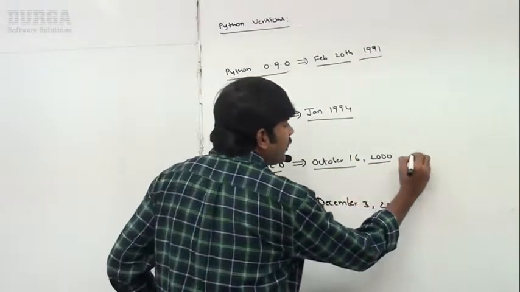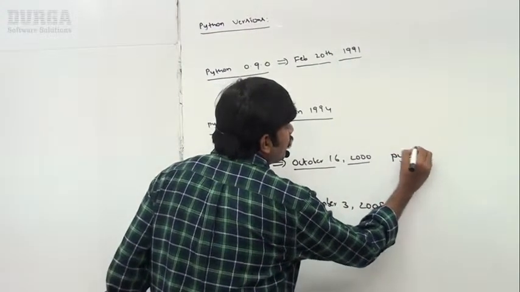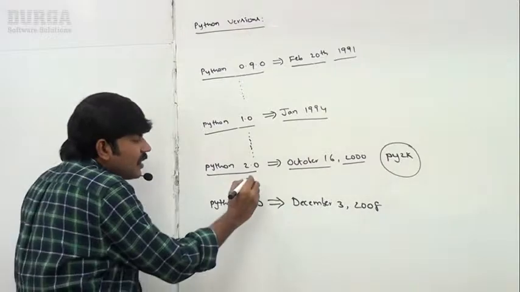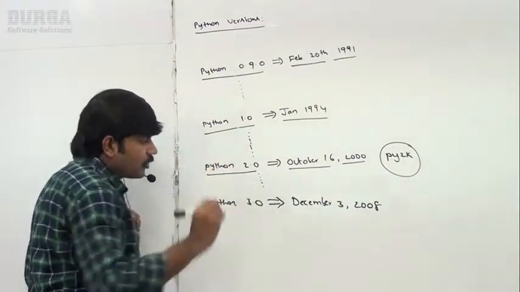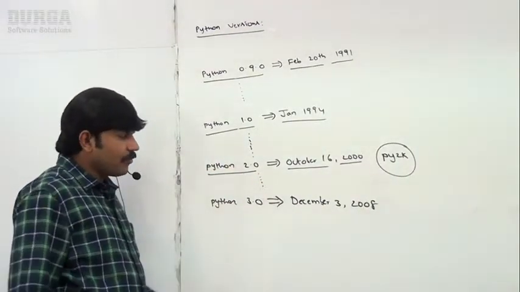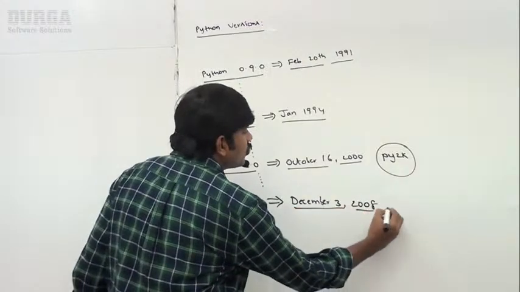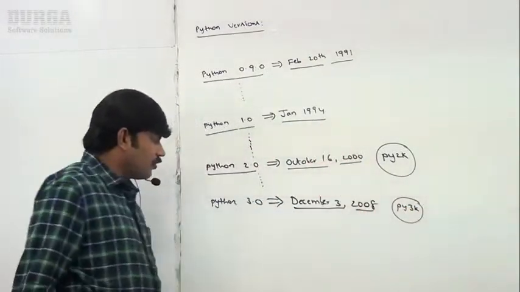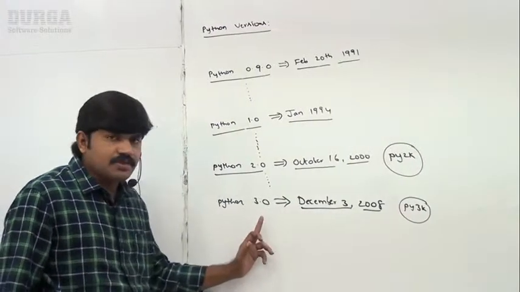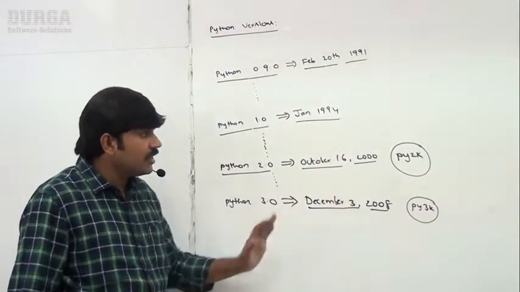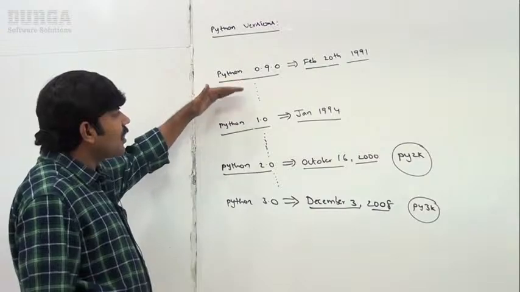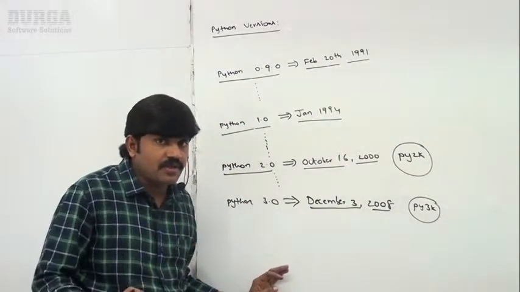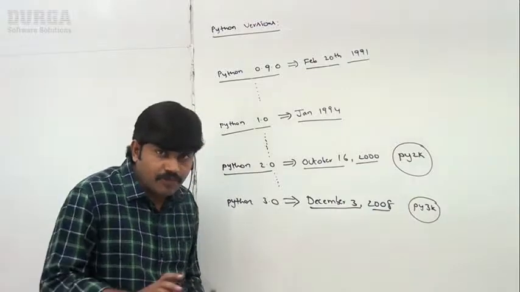The people who are going to use this version call it Py2K. Py2K like this, right? Sir, now do you know multiple subversions came? Next, Python 3.0 came on December 3rd, 2008. Py3K. The people are going to use it, right? Py3K. These versions are December 3, 2008. Okay, so these are major versions which were released. These are the major Python versions released by the Python Software Foundation, right?